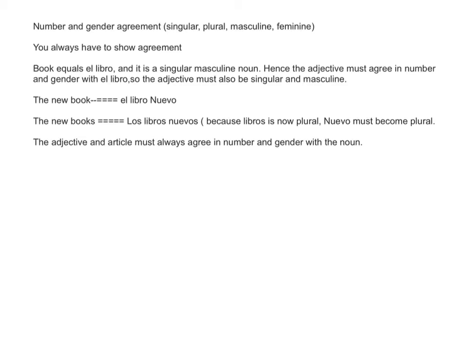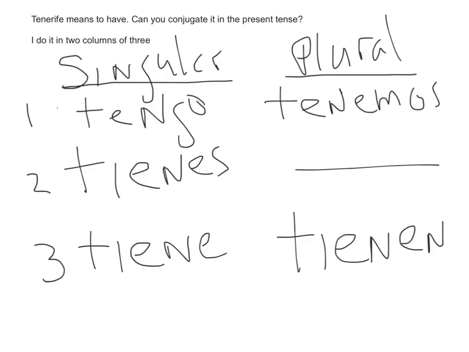Number and gender agreement. You guys have to step over this hurdle. All the words could be singular, plural, masculine, or feminine. You have to show agreement. Look at my examples, like book. You guys should know how to say book. El libro, that's a singular masculine noun. The adjective has to agree with the singular noun. So the only way to say the new book is el libro nuevo. In new books, all has to be plural masculine. Libros nuevos. Number, gender agreement.